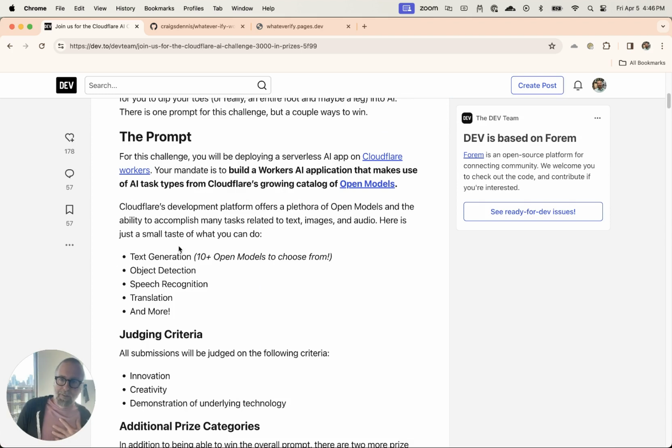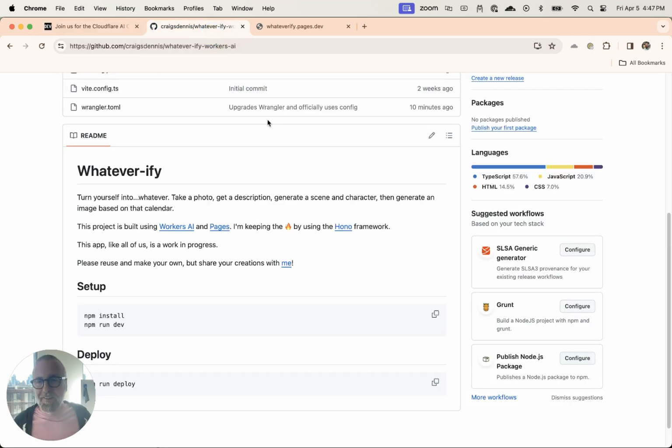Because I work at Cloudflare, I don't get to be part of this, but I wanted to show you some inspiration of something that I built recently. I want you to feel inspired, play with it, even come and download it. I call it Whateverify. What it does is you can turn yourself into whatever you want. You take a photo, it gets a description, generates a scene of the character, and then generates an image, using a bunch of models as it goes.